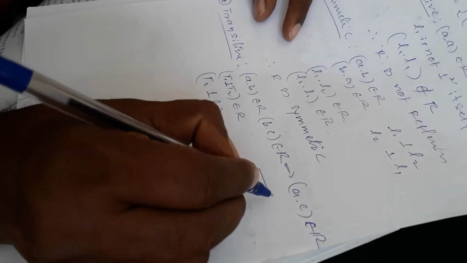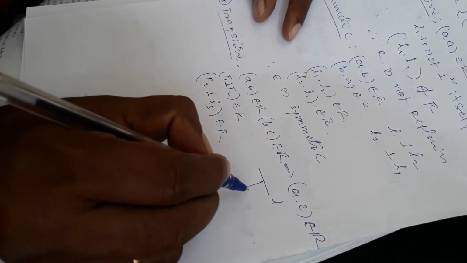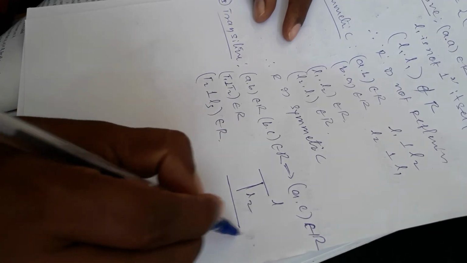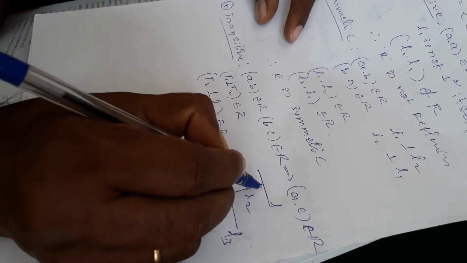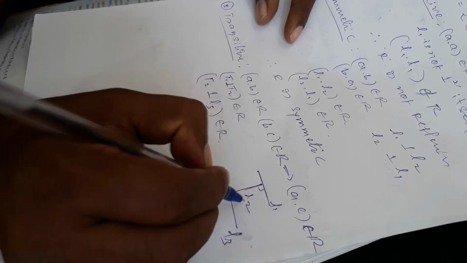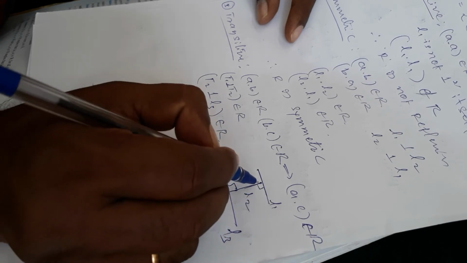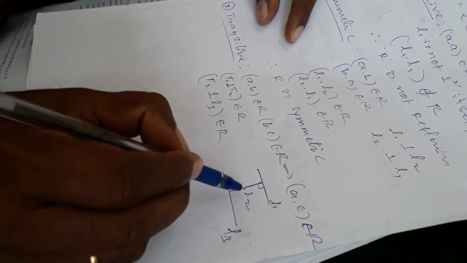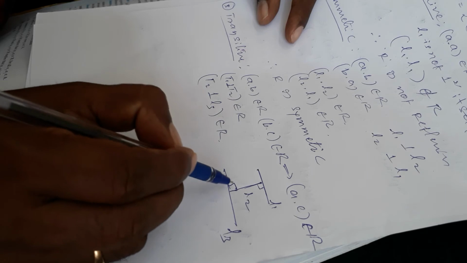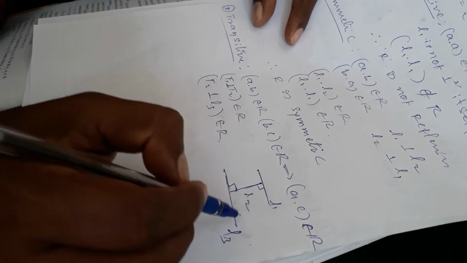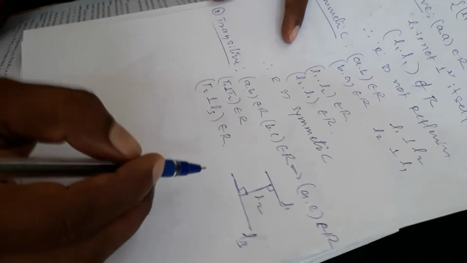Here this is L1, L2, L3. Now L1 is perpendicular to L2, and L2 is perpendicular to L3. But L1 and L3 are not perpendicular.